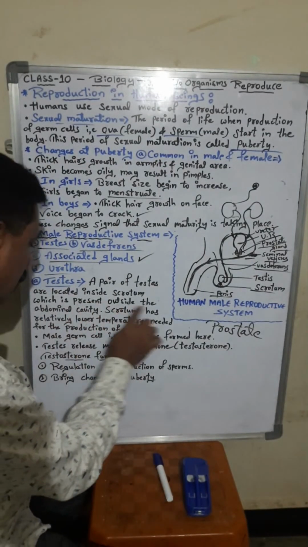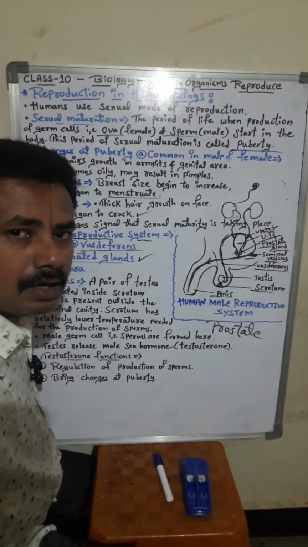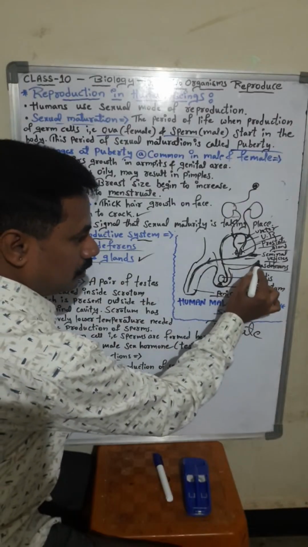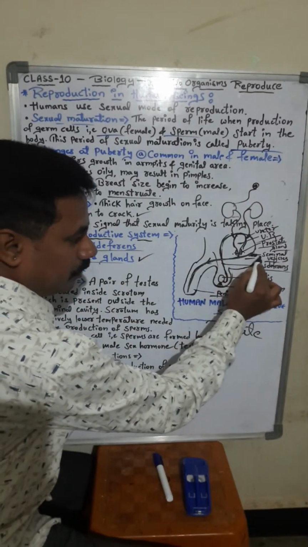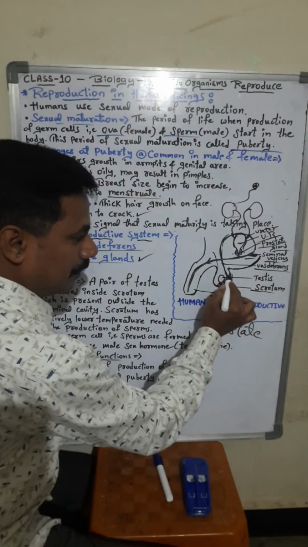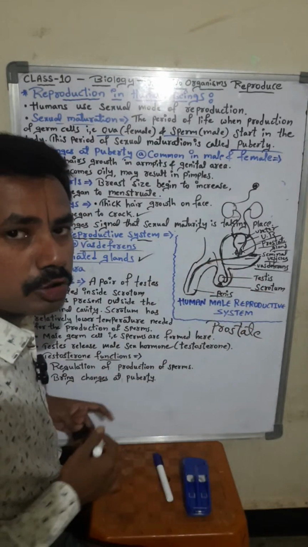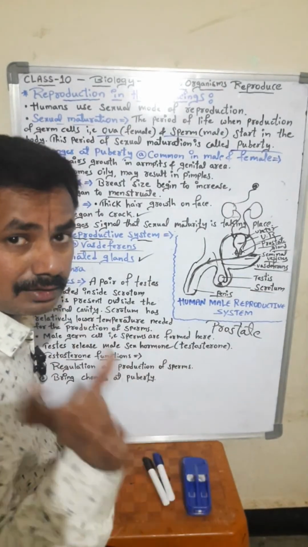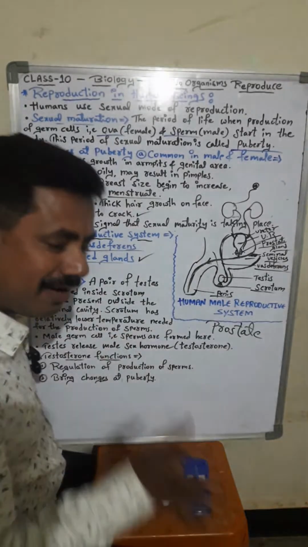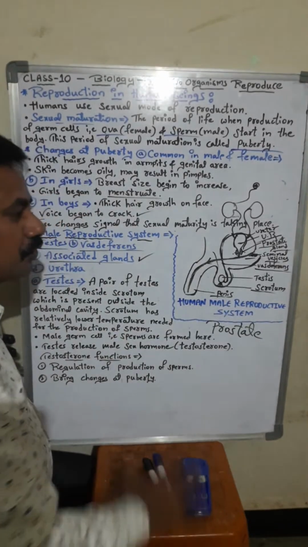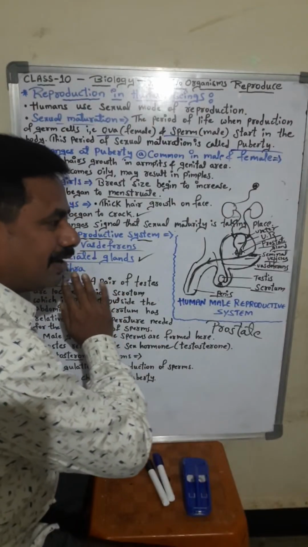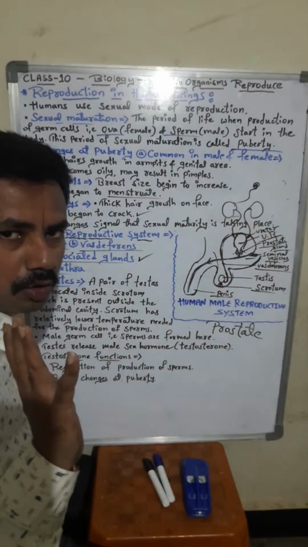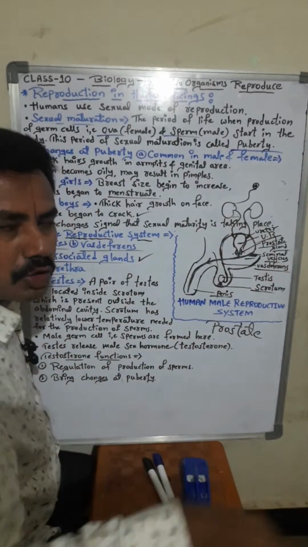Which is present outside the abdominal cavity. Outside the body it is, students. See, actually this is our body, the male body, and outside the body these testes are found, students. Why are these testes found outside the body? This question may be asked in your examination. They have asked it so many times. They have asked to give a brief explanation about the male reproductive part. This question has also been asked.